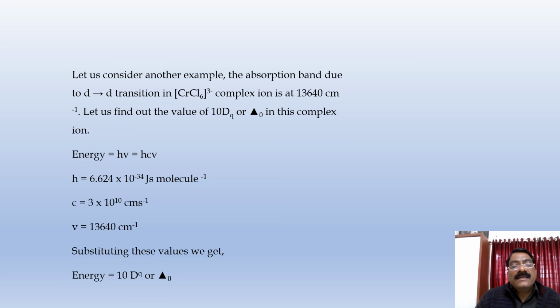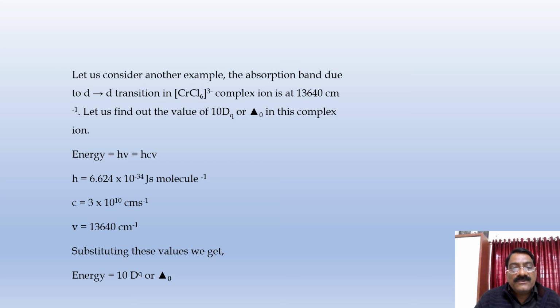Let us consider another example of absorption band due to d-d transition in the [CrCl6]3- complex ion. In this complex ion at 13,640 centimeter inverse, let us find out the value of 10 Dq or delta O. Energy is equal to h c nu bar, where h is the Planck's constant, c is the velocity of light, and nu bar is 13,640 centimeter inverse.